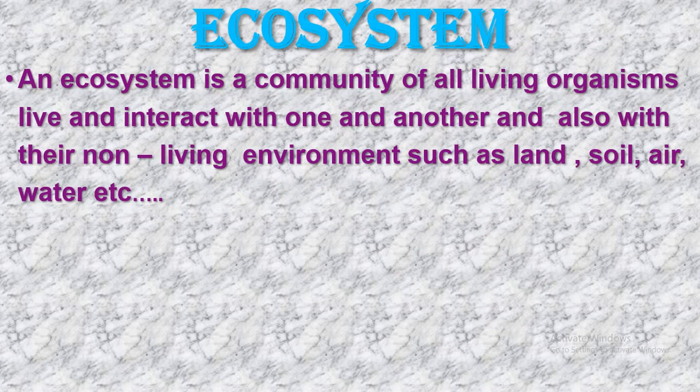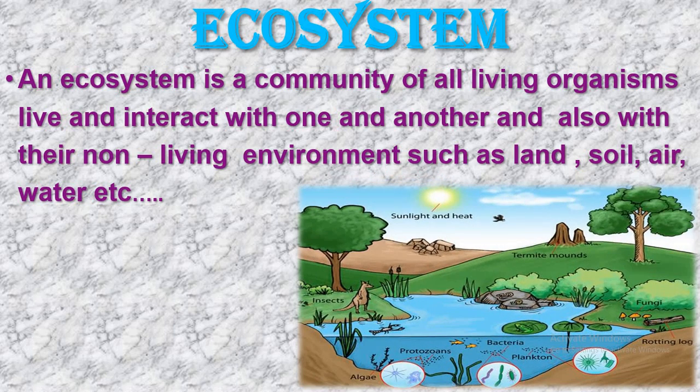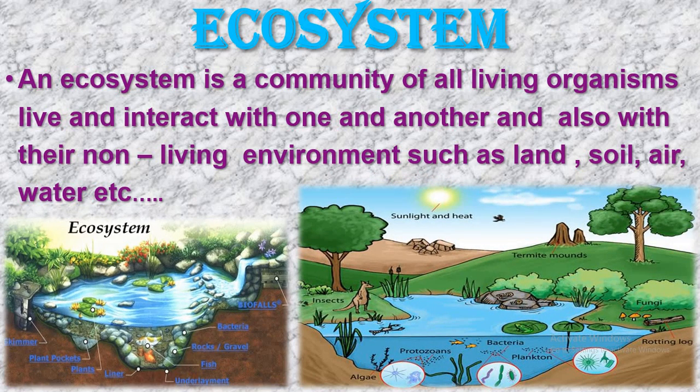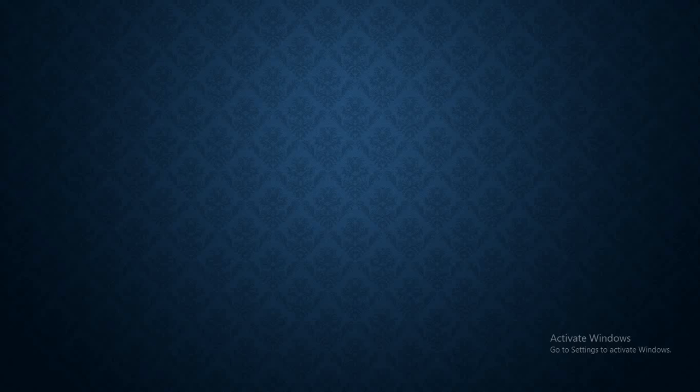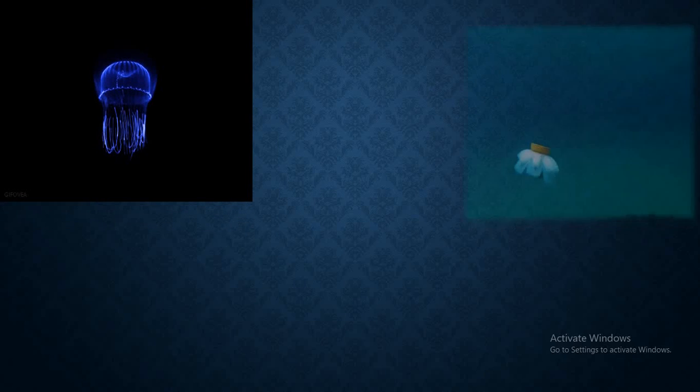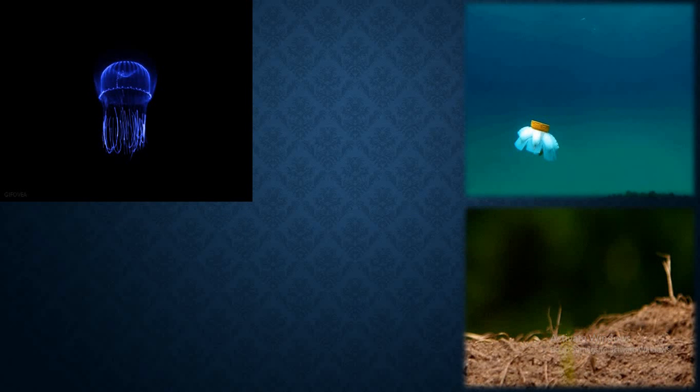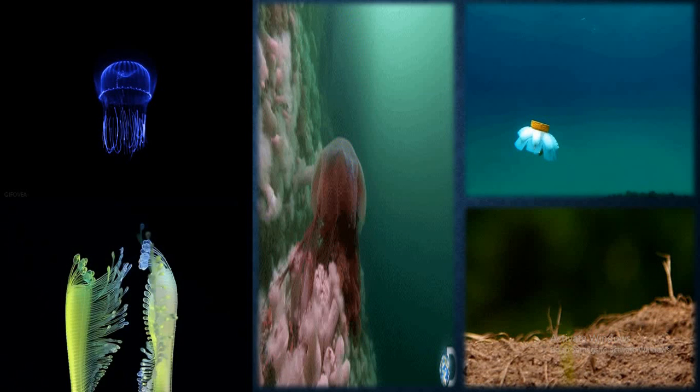Ecosystem. An ecosystem is a community of all living organisms that live and interact with one another, and also with their non-living environment such as land, soil, air, water and so on. The ecosystem with living organisms. These were the microorganisms and the ecosystem.